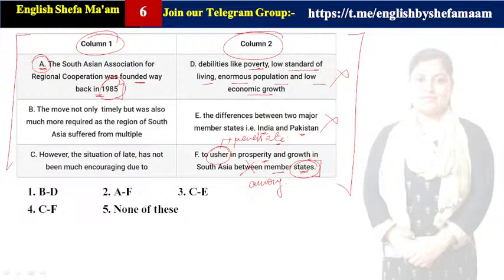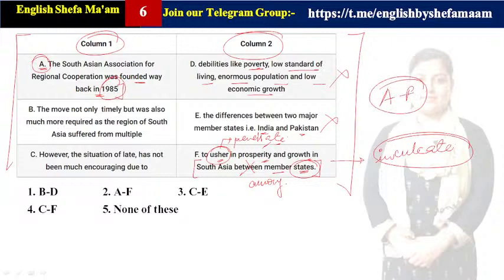ठीक है, दो से ज्यादा के सेंस में बात कर रहे हैं, ताकि प्रॉस्पेरिटी और ग्रोथ को हम साउथ एशियन मेंबर कंट्रीज में डाल सकें, ठीक है, inculcate कर सकें, so that we can inculcate. Clear? Here it is giving a sense of inculcate. That is why usher means a sense of penetrate. Clear? That's the sense. So the perfect correlation is A with F, but here it is a grammatical mistake.